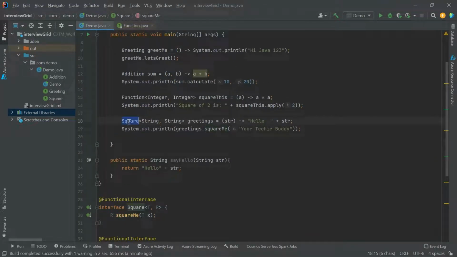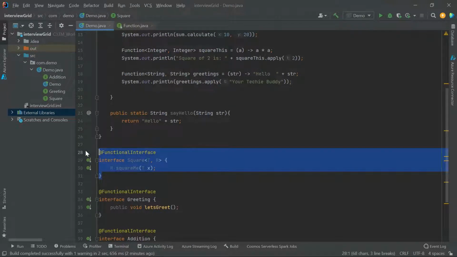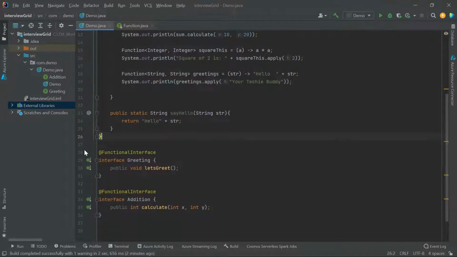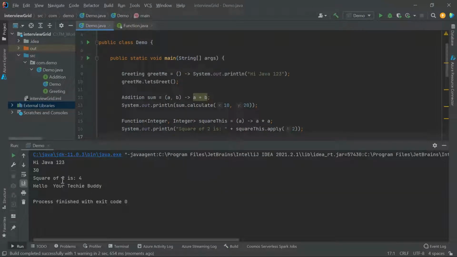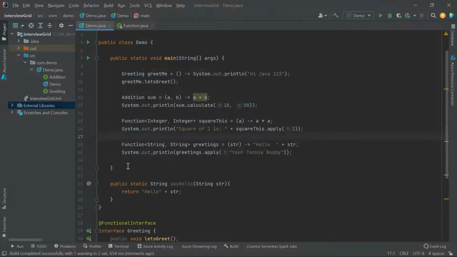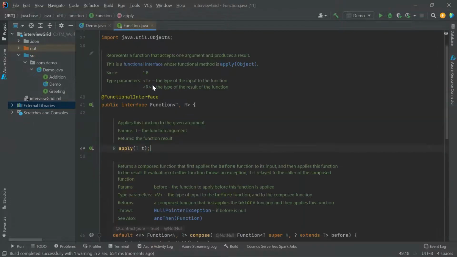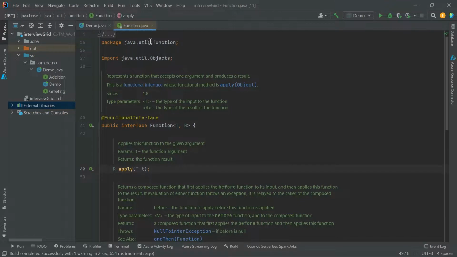Similar thing for String also we can do with Function, and here we can call apply. That's it. Now we can remove the functional interface, whatever we created. That is so simple. This is what Function is all about. If I run this, see, same output, right? So this is a predefined functional interface which we have in Java, and the package in which it is